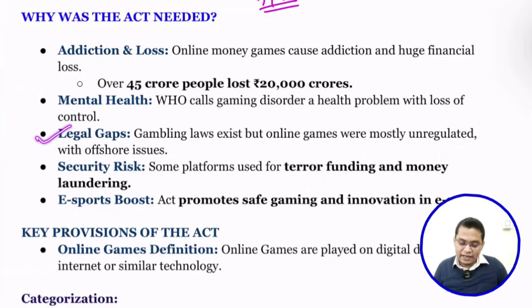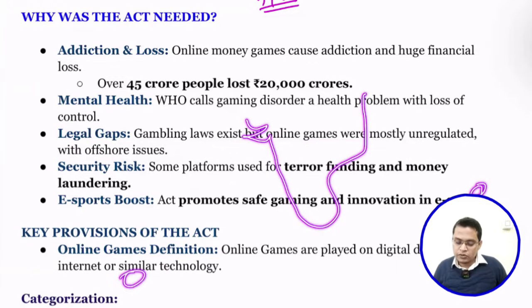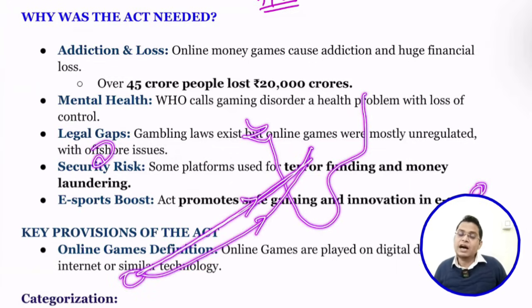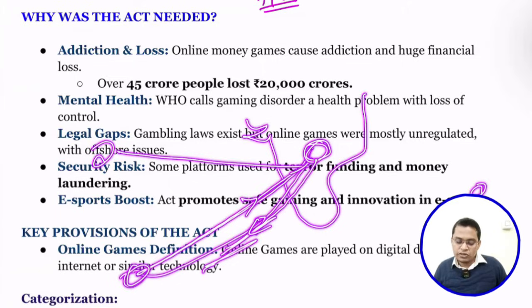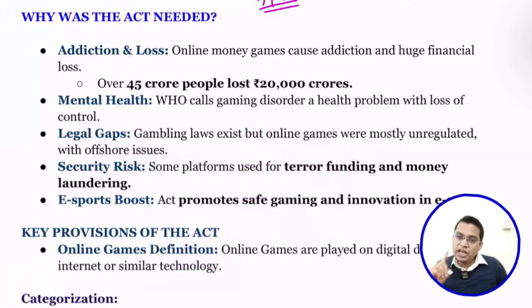So next is legal gaps. Gambling law exists, but online games were mostly unregulated, with offshore issues. For example, most of the games are operating in India, but they are controlled from somewhere outside. They are involved in money laundering and terror financing, and if Indian authorities want to take any action, they cannot, because they are outside the jurisdiction of India. So that is what led to the need for a law.